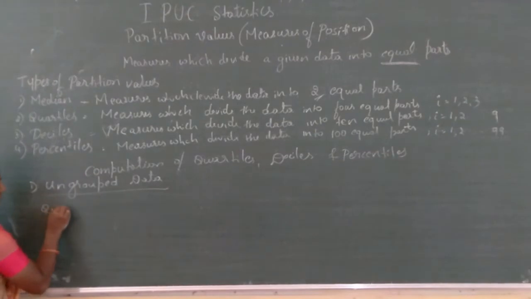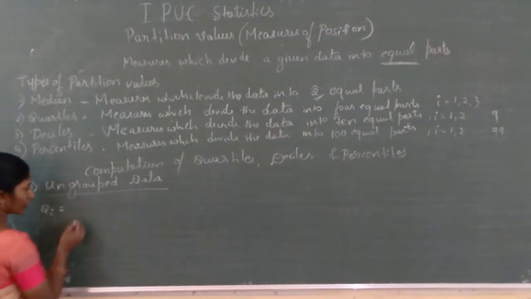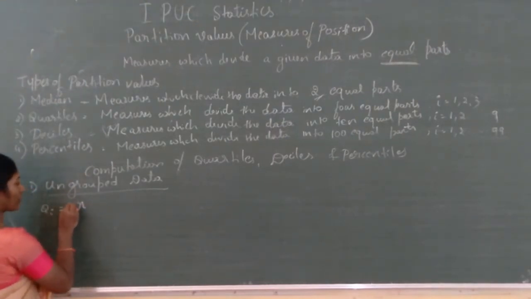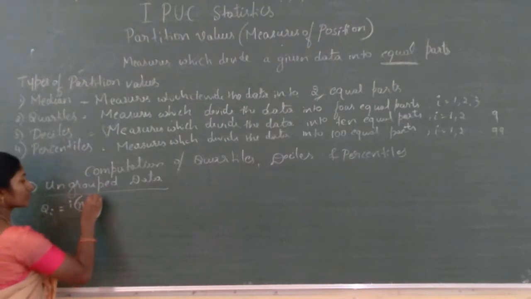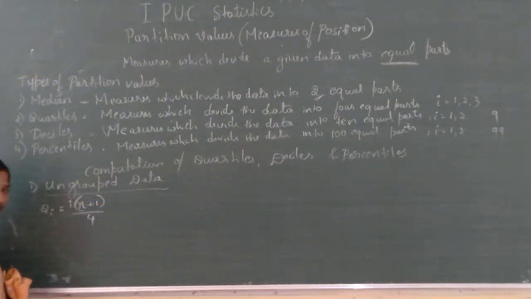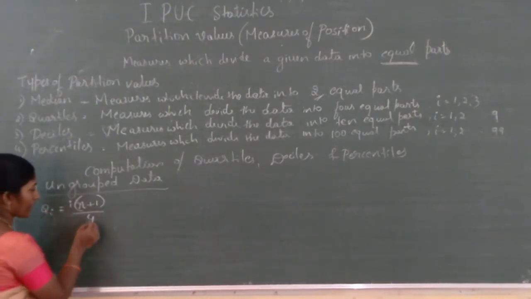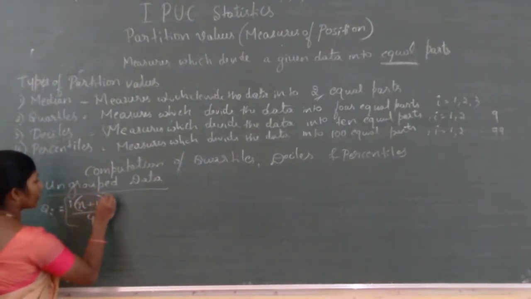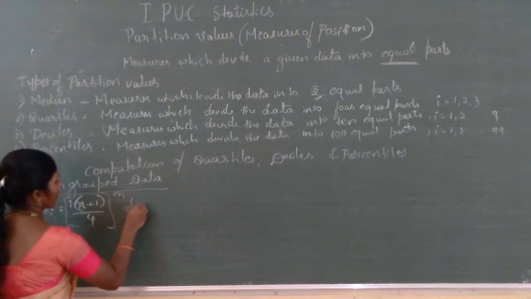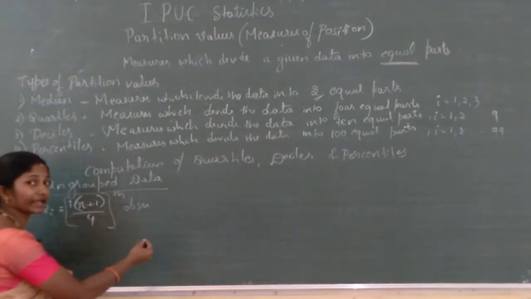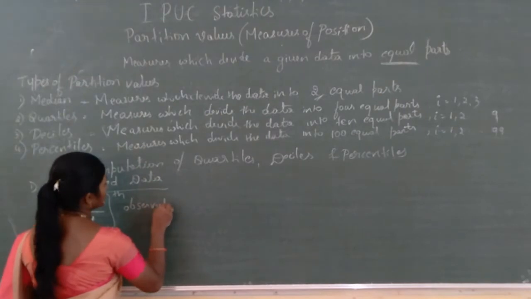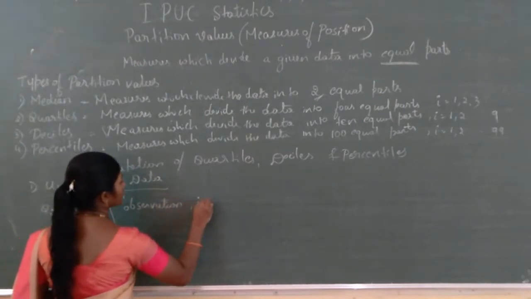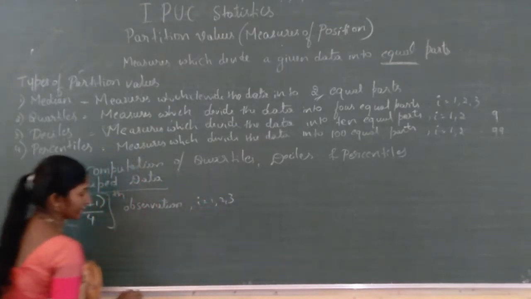For quartiles, I will take Qi, where i means 1, 2 and 3. Qi is equal to i into (n plus 1) divided by 4, where we write small n. In the median there were 2 equal parts, therefore we took 2. In quartiles there are 4 equal parts, therefore we write divided by 4. This much of observation, in the arrayed series, where i equals 1, 2 and 3.